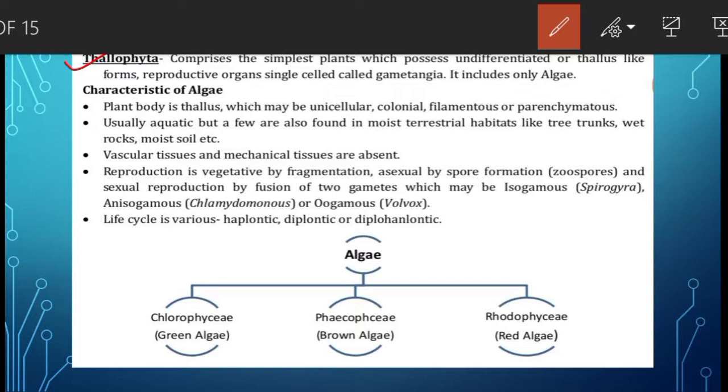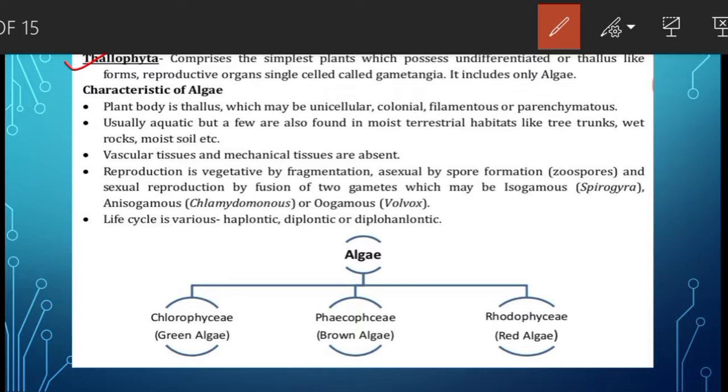Reproductive organs are single-celled called gametangia, and it includes only algae. So algae are chlorophyll containing simple thalloid autotrophic, means they can prepare their own food, and largely aquatic organisms. They are found in both fresh water and marine water.